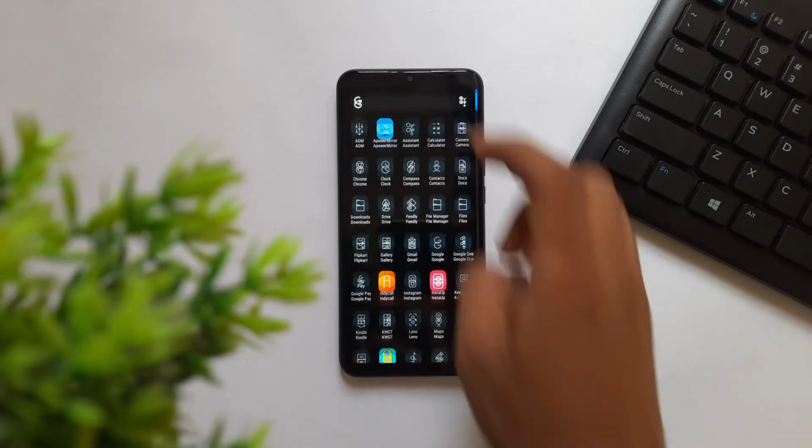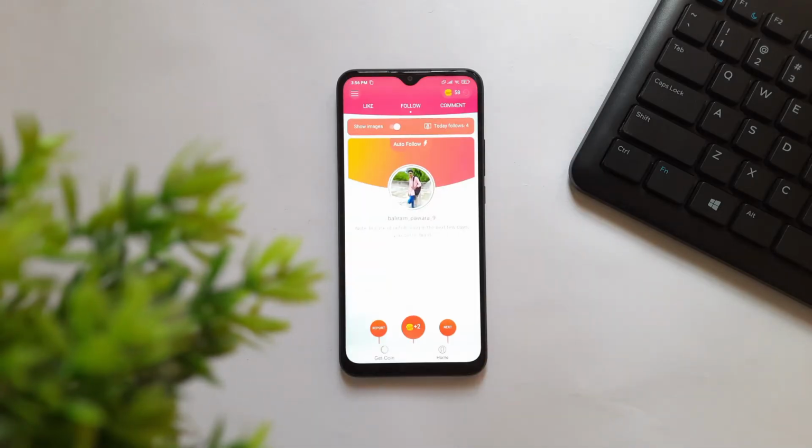Next up, we have an app called InstaUp. Basically, it's an Instagram auto-follower app, and currently this app is not available on the Google Play Store, but you can find the direct download link in the video description below.